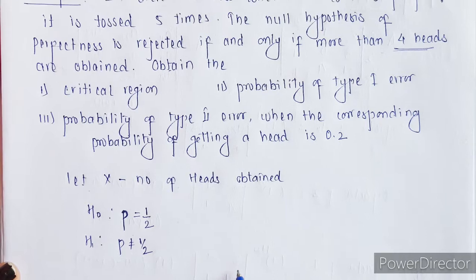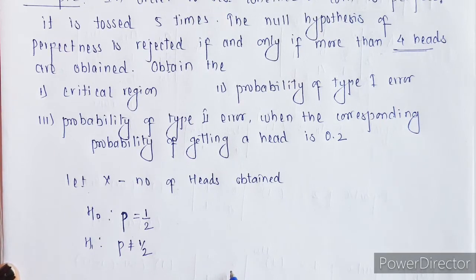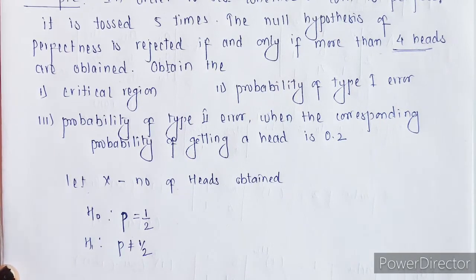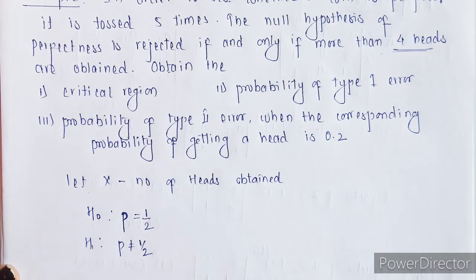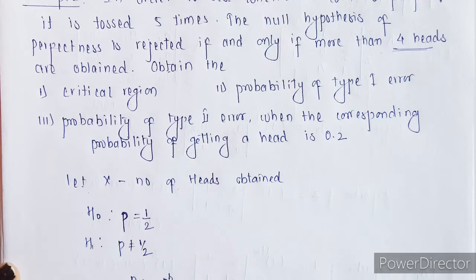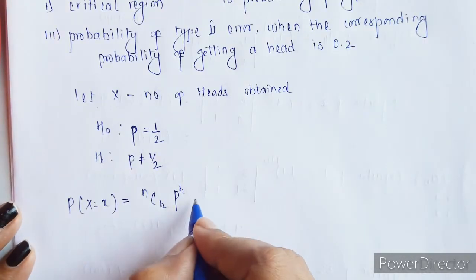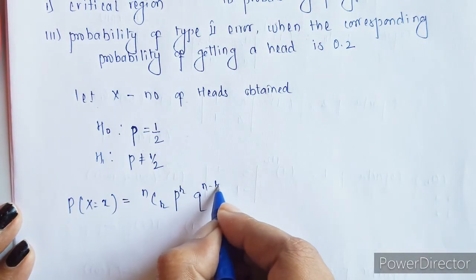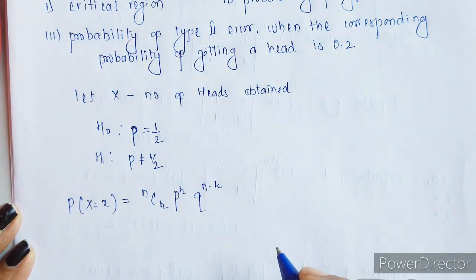Now we need to find the critical region. So let me first write this. What will be the probability for X equals x? It will be nCr p^r q^(n minus r).